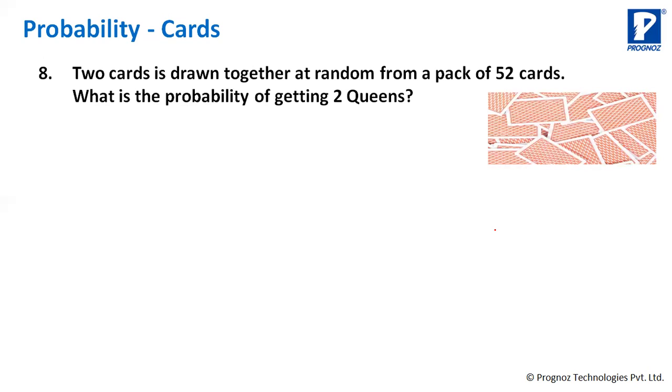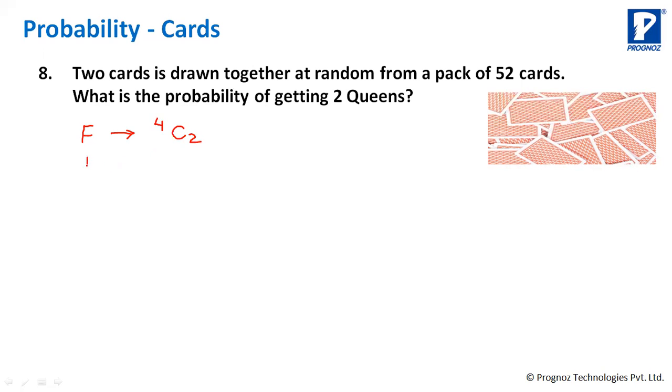2 cards drawn at random from a pack of 52 cards. What is the probability of getting 2 queens? If we do by combination method, so what is the number of favorable chances? Okay, n is 4. Total number of queens are 4, and many you are taking out? Two. 2, right?